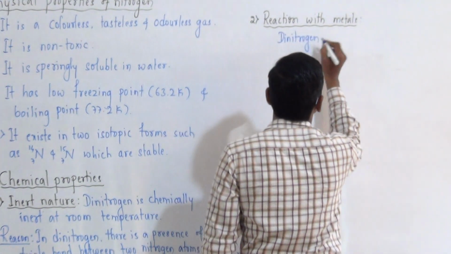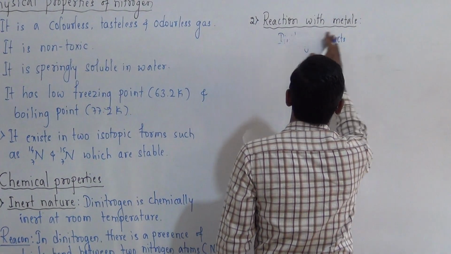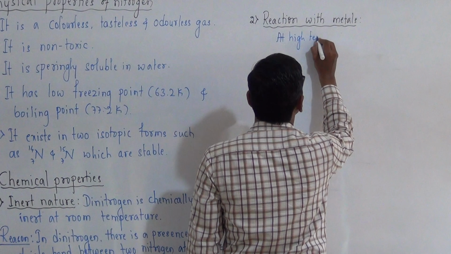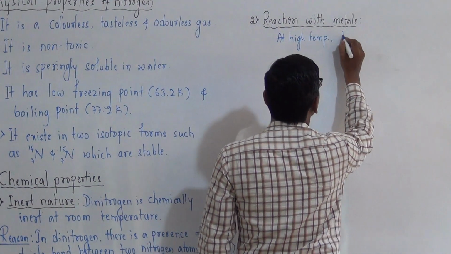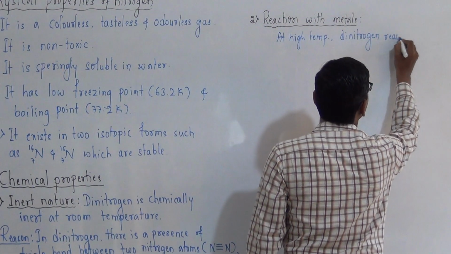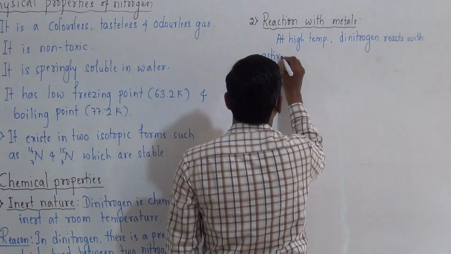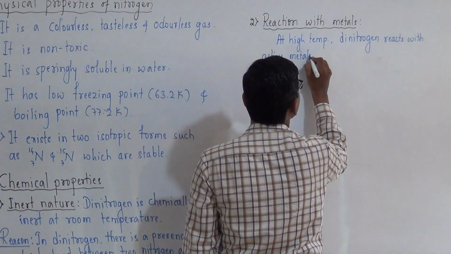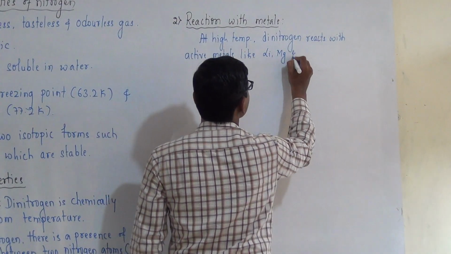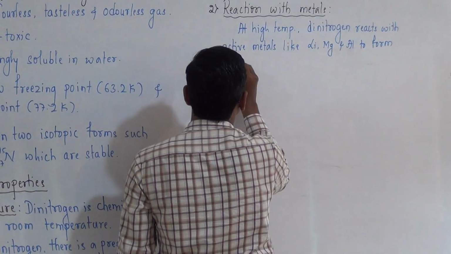Dinitrogen, at high temperature, reacts with active metals like lithium, magnesium and aluminum to form metal nitrides.